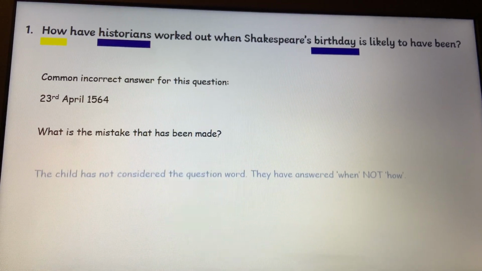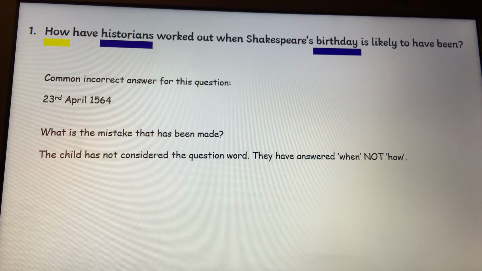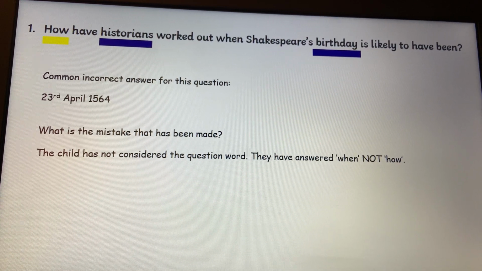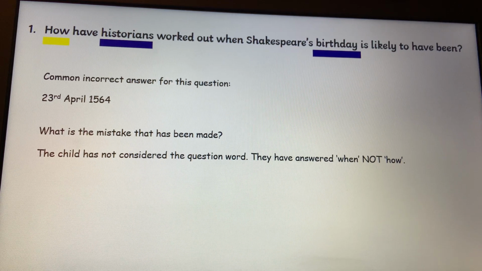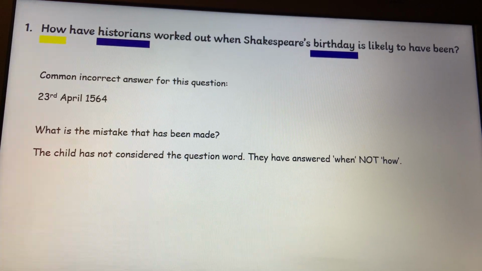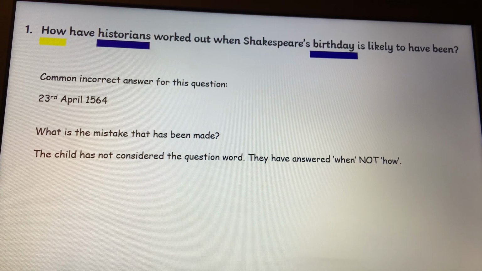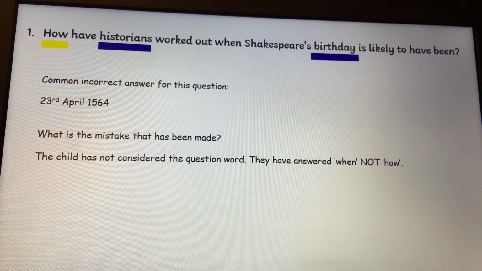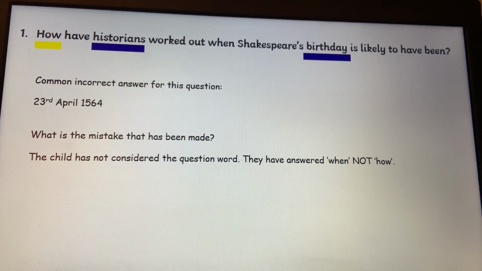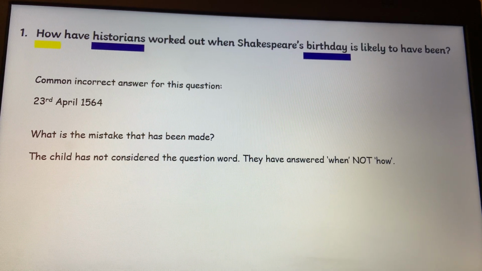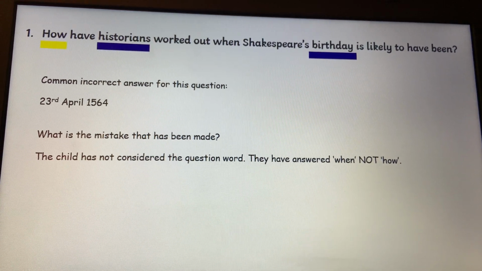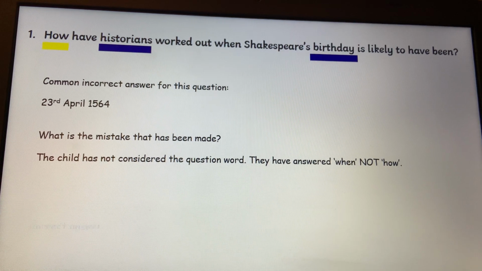The mistake that's been made is that you've not considered the question word of how. If you read, how have historians worked out when Shakespeare's birthday is likely to have been, 23rd of April 1564, you haven't actually answered the question. You've answered the question word of when, not how. So it's really important that once you've answered your questions, you read your work back, read the question, read the answer. Does it make sense?